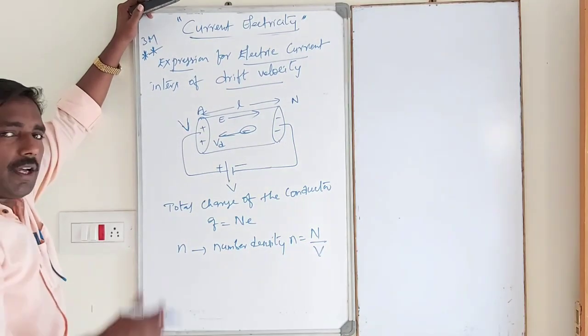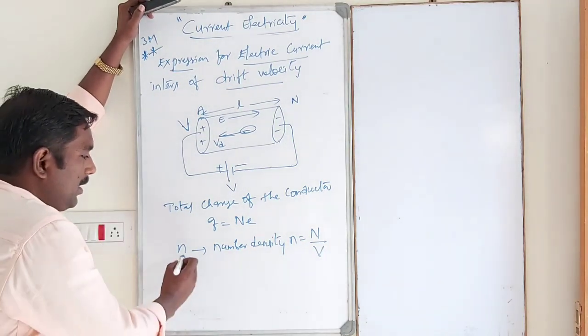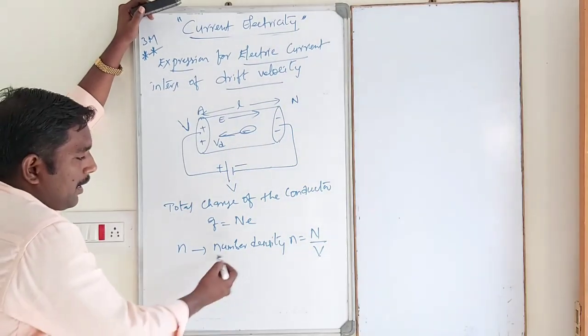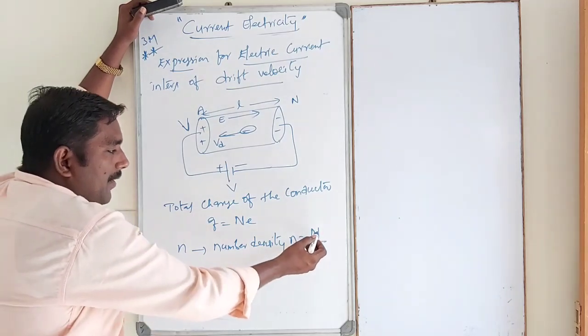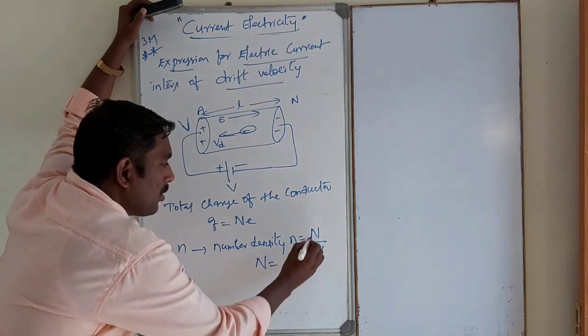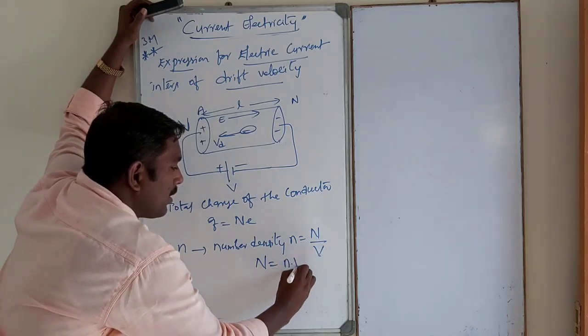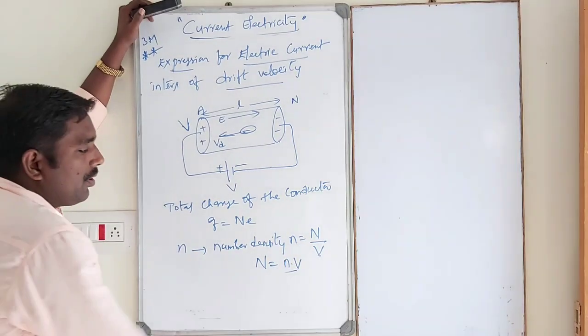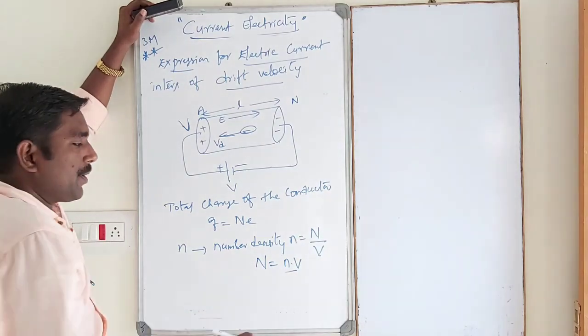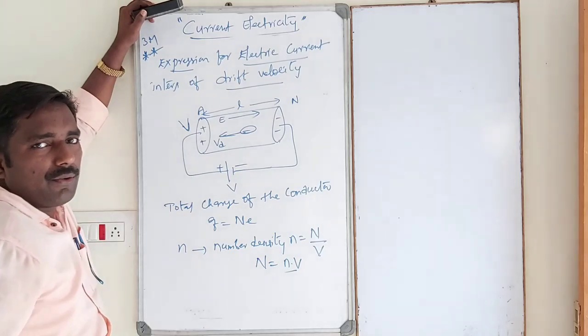So n be the number density of the electrons inside the conductor. So the number of electrons N is equal to small n into V, where n is the number density, that is, number of electrons per unit volume, into V.